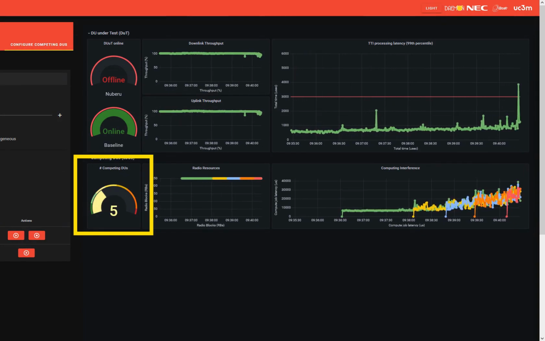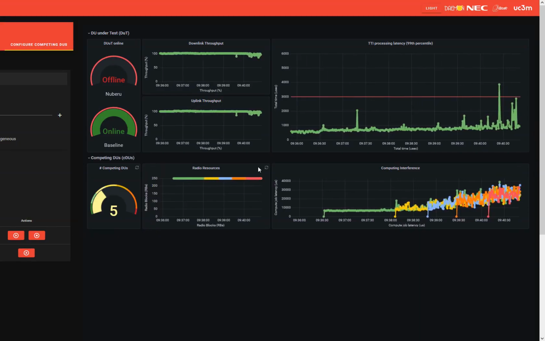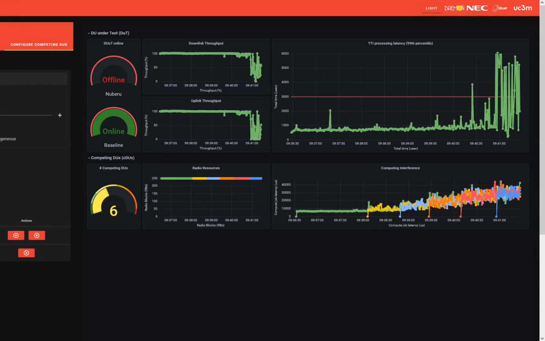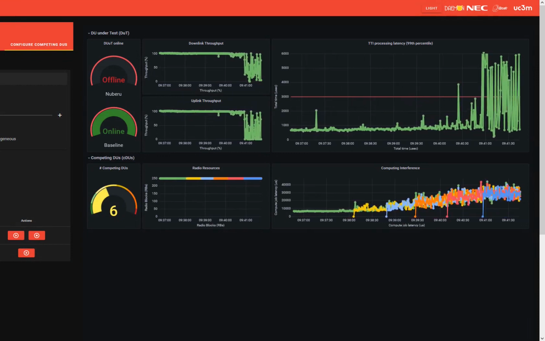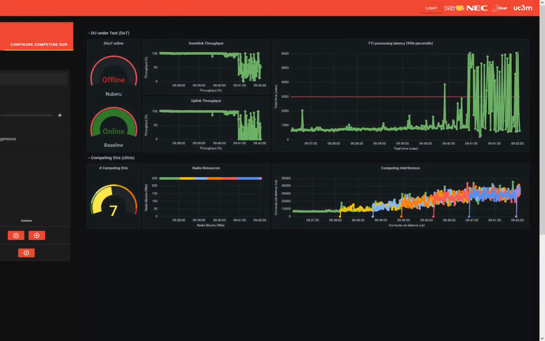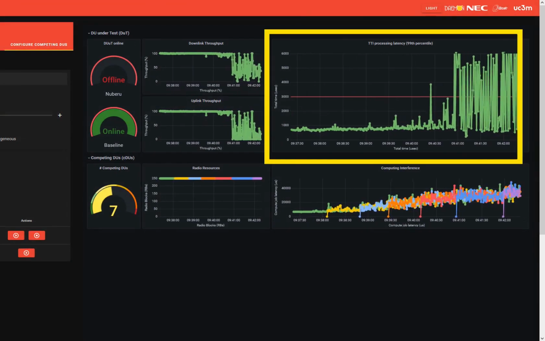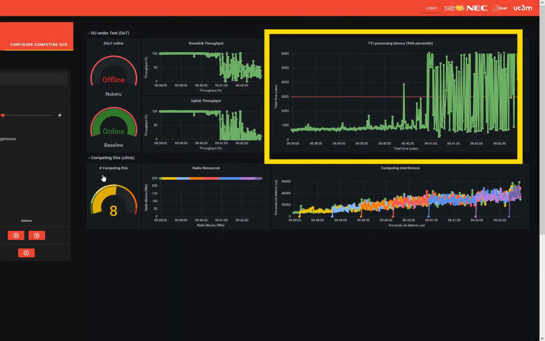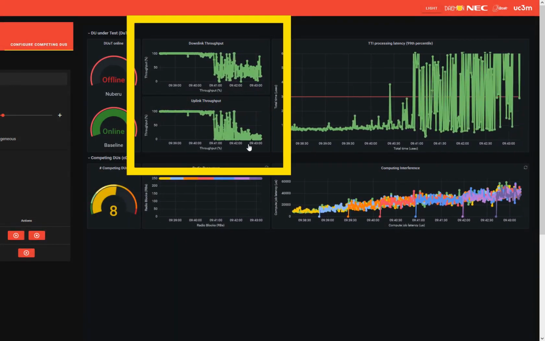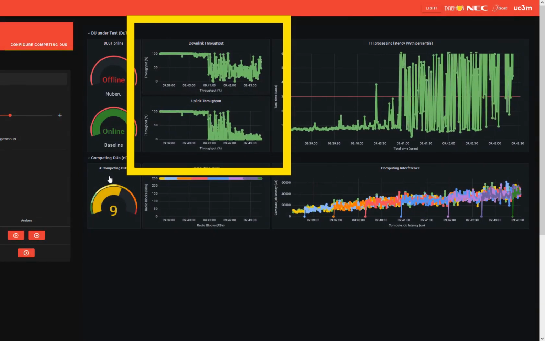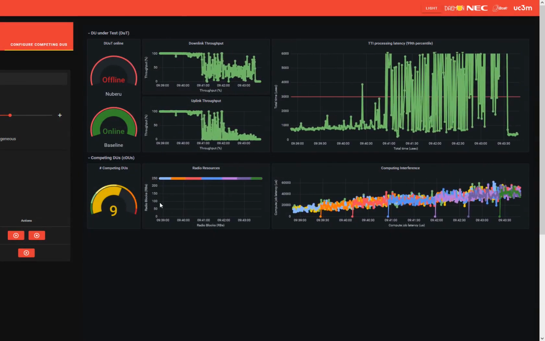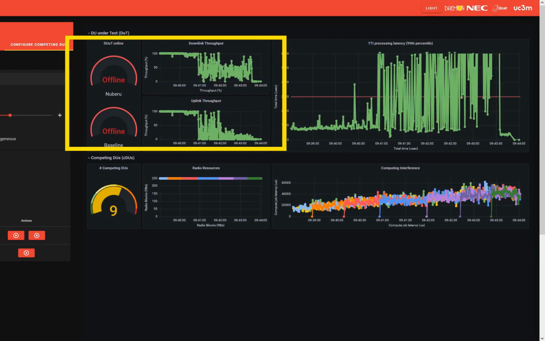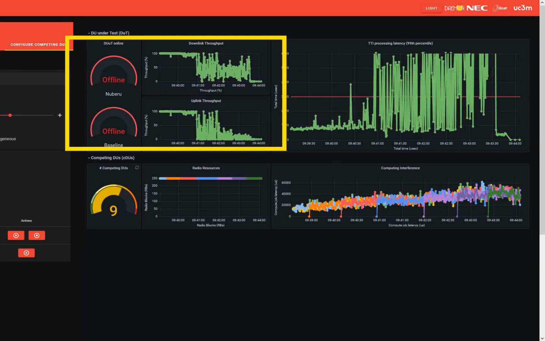After deploying 5 competing DUs, our baseline DUT begins to have problems processing TTIs below the threshold, with some mild performance degradation on throughput. However, as we keep deploying competing DUs, more and more TTI jobs cannot be accomplished within the time constraint, which has a huge impact on the DUT's throughput performance. Eventually, the UE disconnects from the base station, and therefore the network throughput of our DUT falls to 0.